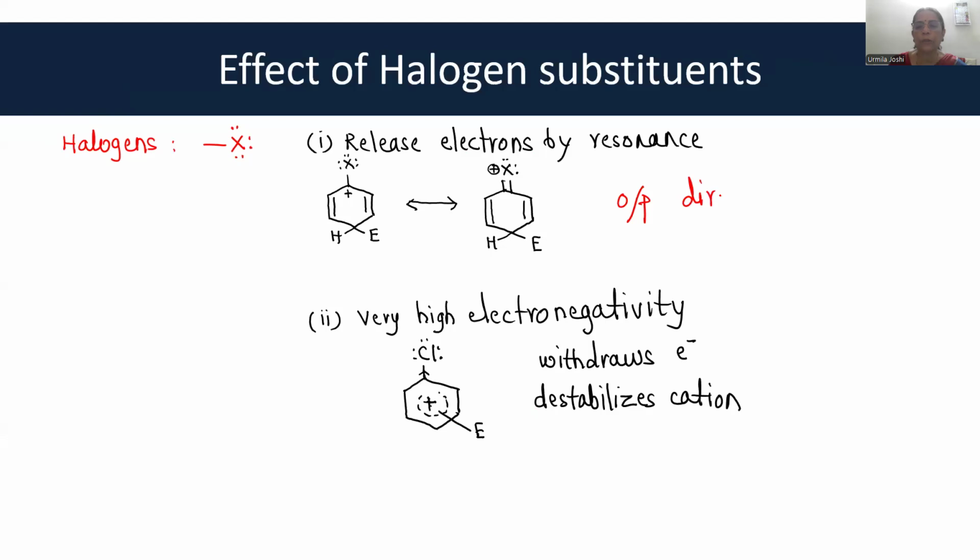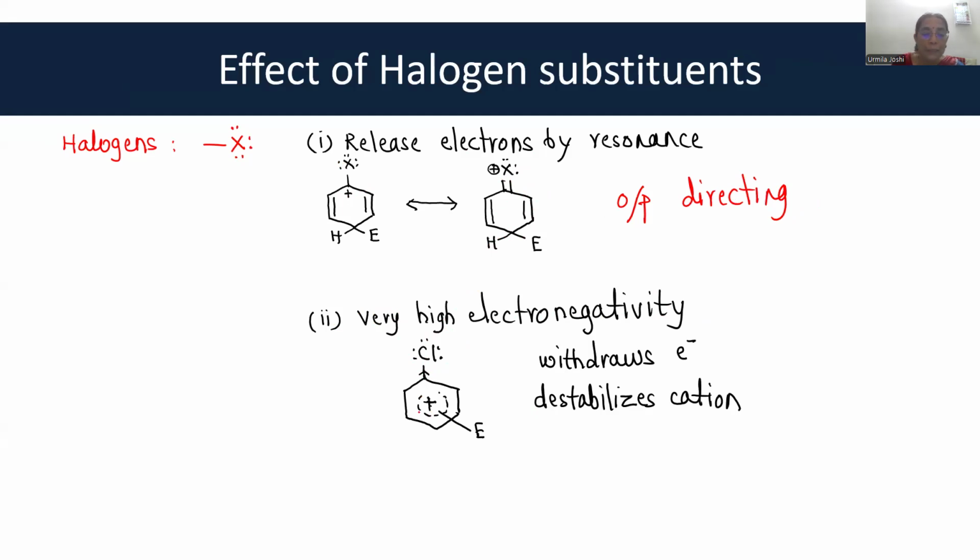When halogen is already present on the benzene ring, it will release electrons and stabilize the ortho and para position, and so it will have ortho-para directing effect. But halogen has a very high electronegativity. Okay. So by inductive effect, it withdraws electrons.